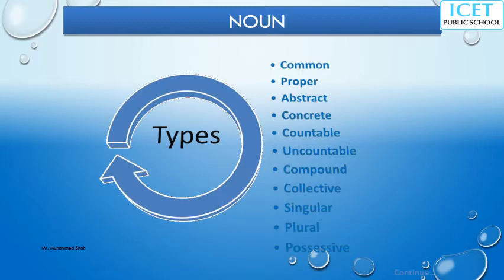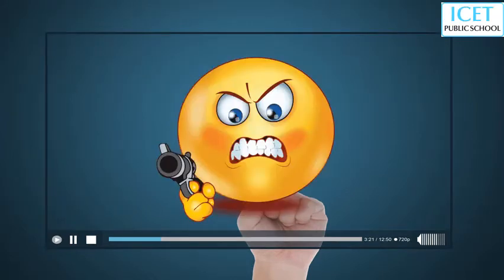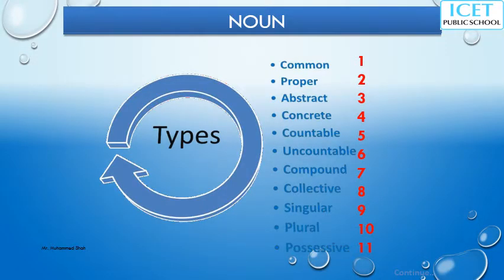Okay, let me check. Pause the video. I told you to pause the video first. Come on, pause the video. Then tell me, please send an example for all.